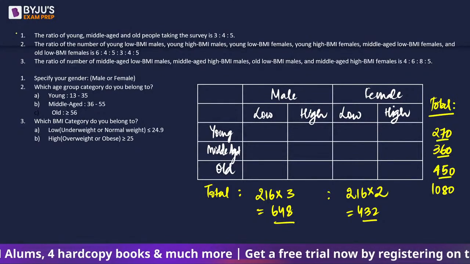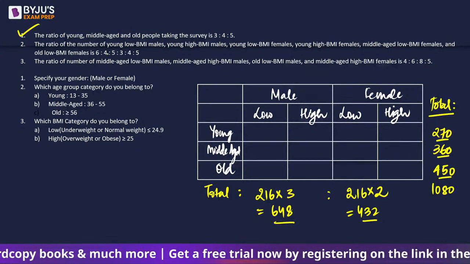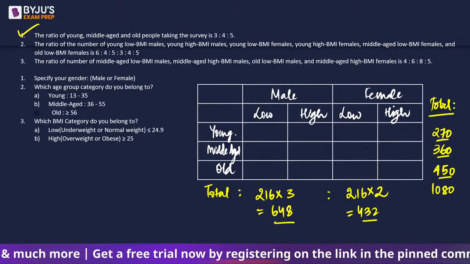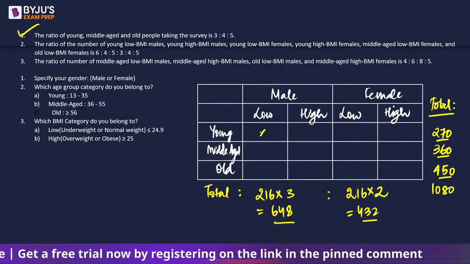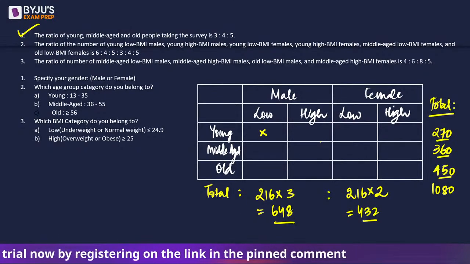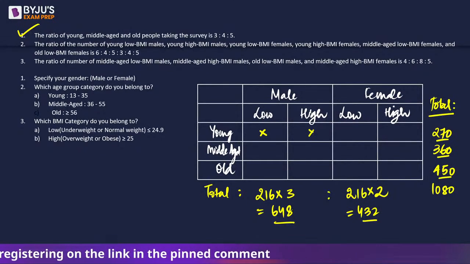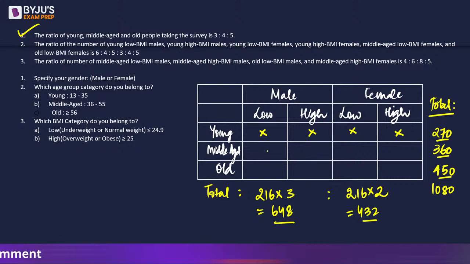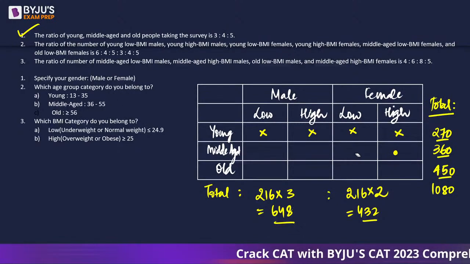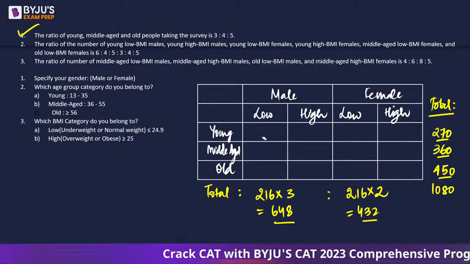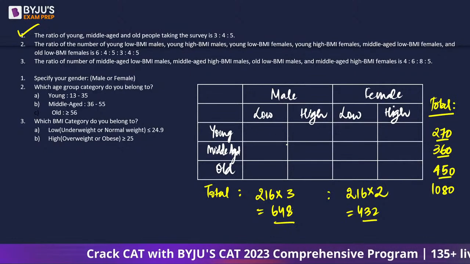Okay, the next statement. The ratio of number of young low BMI males, young high BMI males, young low BMI females, young high BMI females, middle-aged low BMI females, and old low BMI females is in this ratio. Okay, so let's fill this because we are talking about this entire column, young.